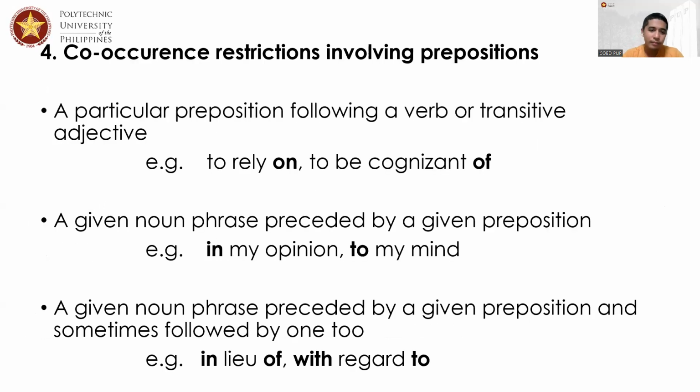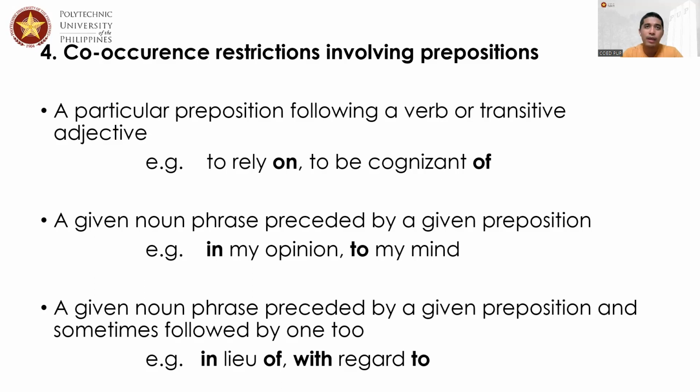Now, co-occurrence restrictions involving prepositions. When we say co-occurrence restrictions involving prepositions, we mean these phrases are constant already, like to rely on, to be cognizant of, in my opinion, to my mind, in lieu of, with regard to. That means there's no reason at all for us to change prepositions, those that are bolded. So when you would like to say to rely on, it really has to be to rely on, not to rely in or not to rely of.